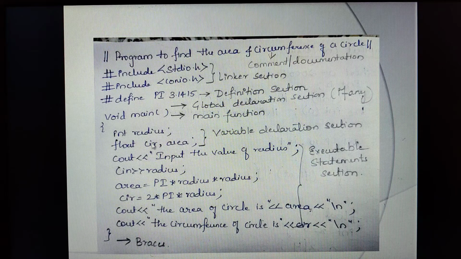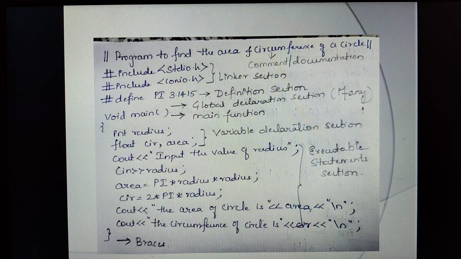So how much memory is allocated? Integer is 2 bytes and float is 4 bytes each, so 8 bytes plus 2 bytes, total 10 bytes. That is 2 bytes for radius, 4 bytes for circumference, and 4 bytes for area. Understood? So a total of 10 bytes of memory is allocated.